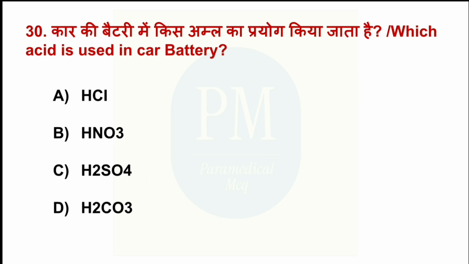Which acid is used in a car battery? Option A, HCl. Option B, HNO3. Option C, H2SO4. Option D, H2CO3. The correct option is option C, H2SO4.